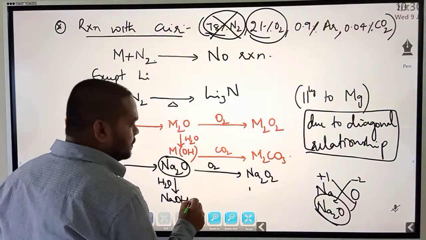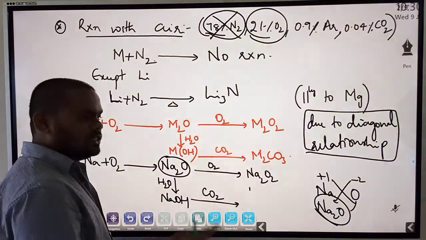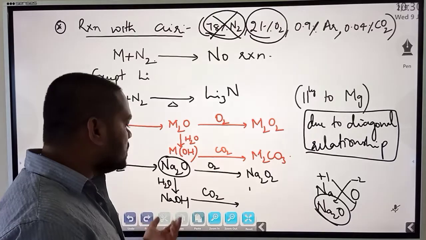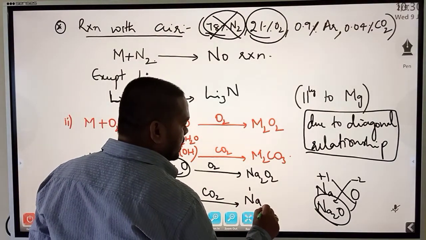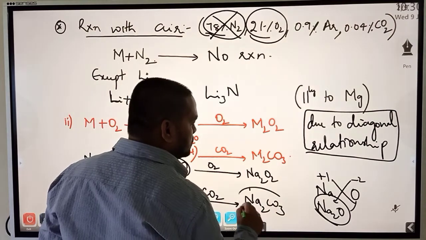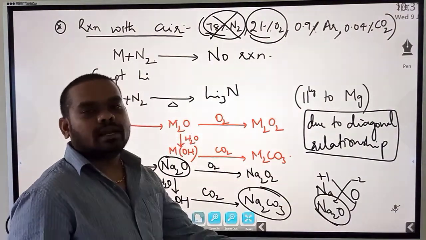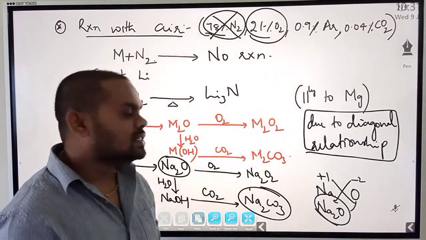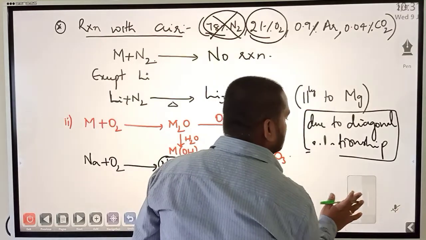Now this hydroxide, when further treated with carbon dioxide gas in the presence of moisture, will absorb carbon dioxide and form sodium carbonate, Na2CO3. Further, it can still absorb and form sodium bicarbonate. We will see those reactions also. As of now, I wanted you to understand this particular thing.